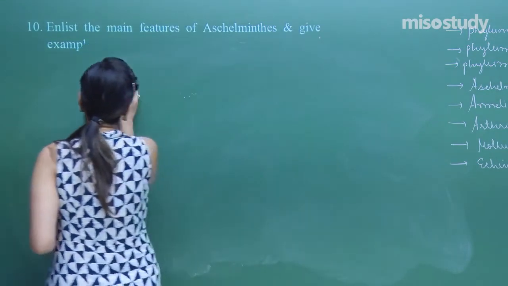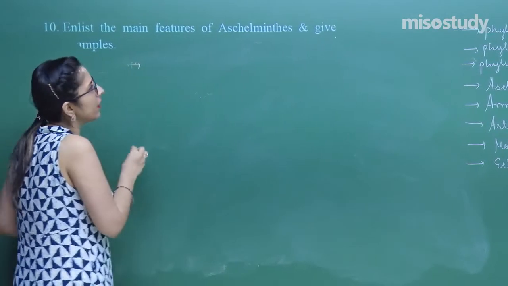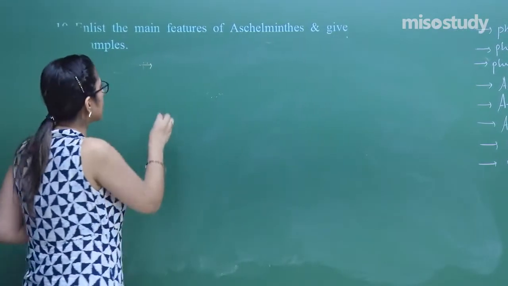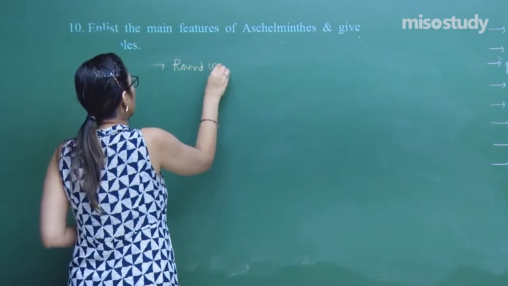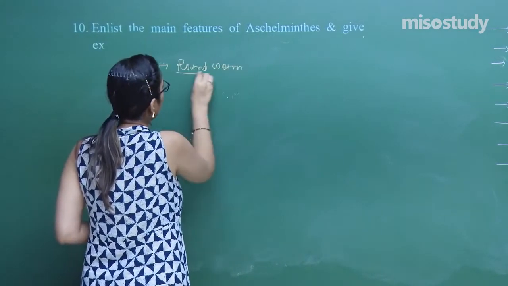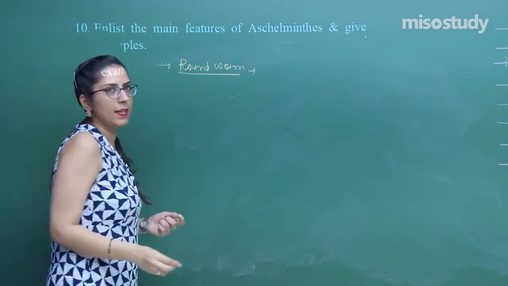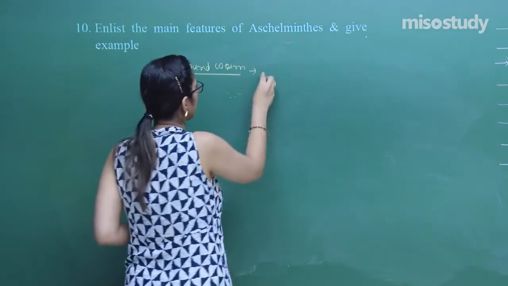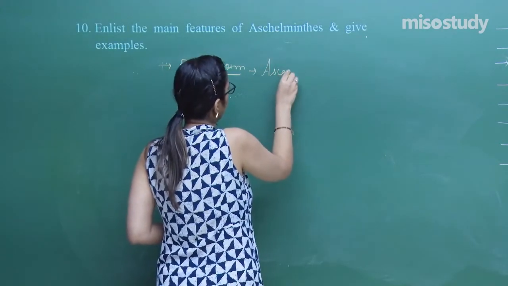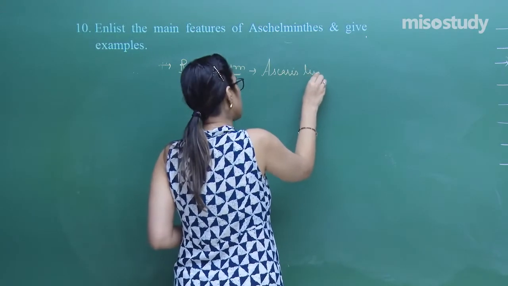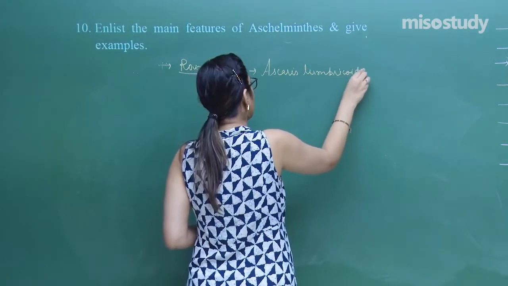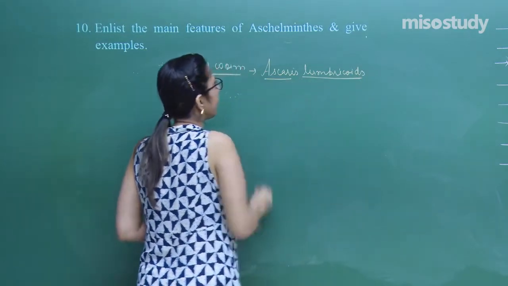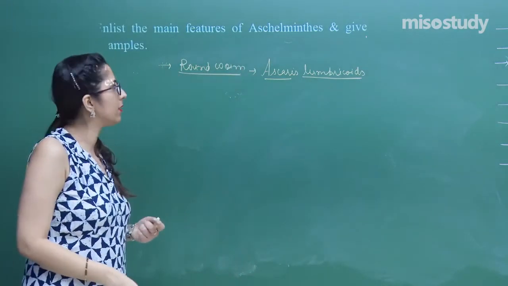Now Aschelominthes, what is another name of Aschelominthes? They are called roundworms. Can you give one example of Aschelominthes? Yes, Ascaris lumbricoides. It's an example. It's a scientific name, that's why I have underlined it.